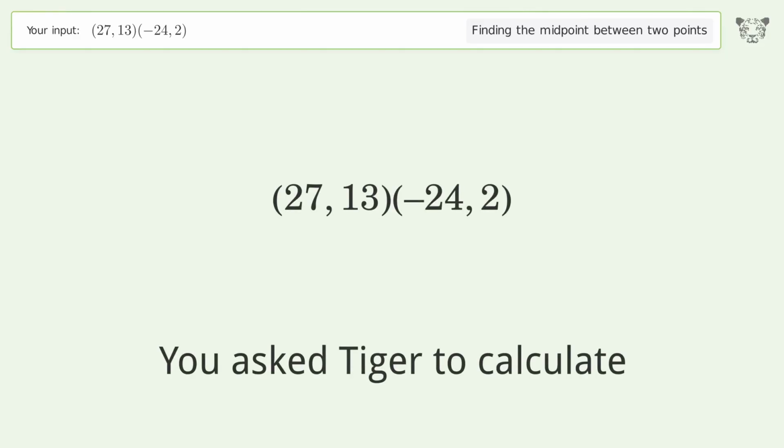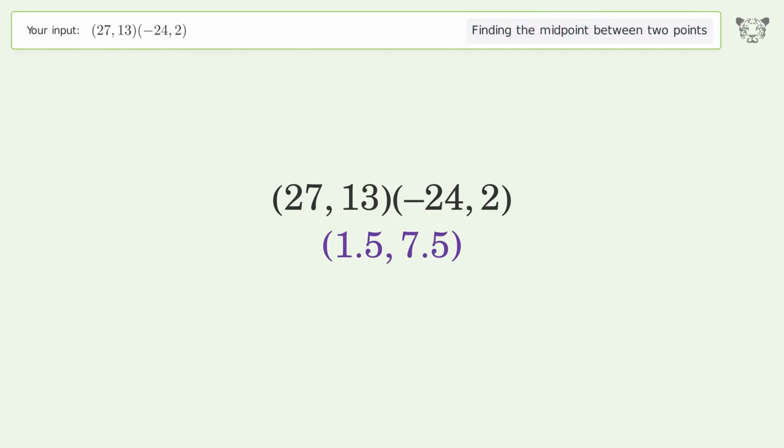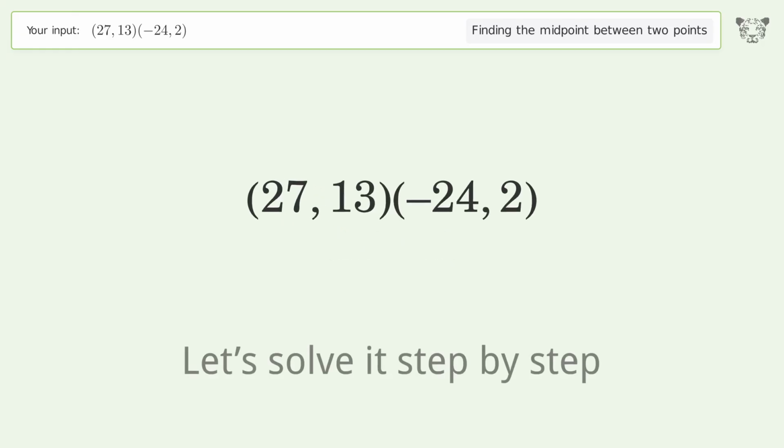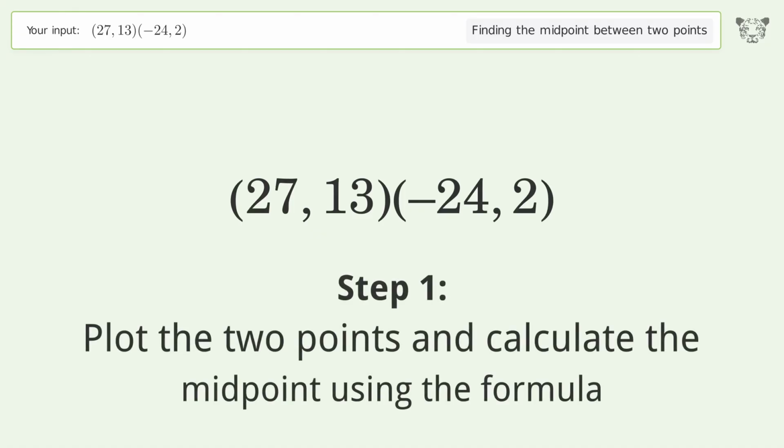You ask Tiger to calculate. This deals with finding the midpoint between 2 points. The midpoint between the 2 points is 1.5, 7.5. Let's solve it step by step. Plot the 2 points and calculate the midpoint using the formula.